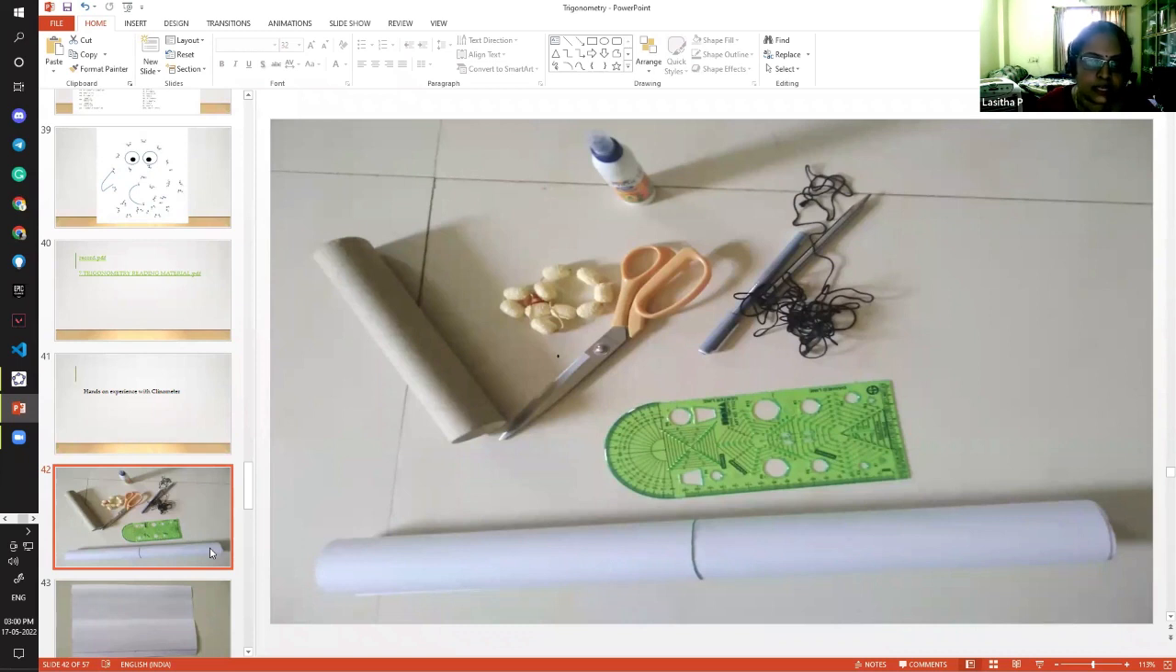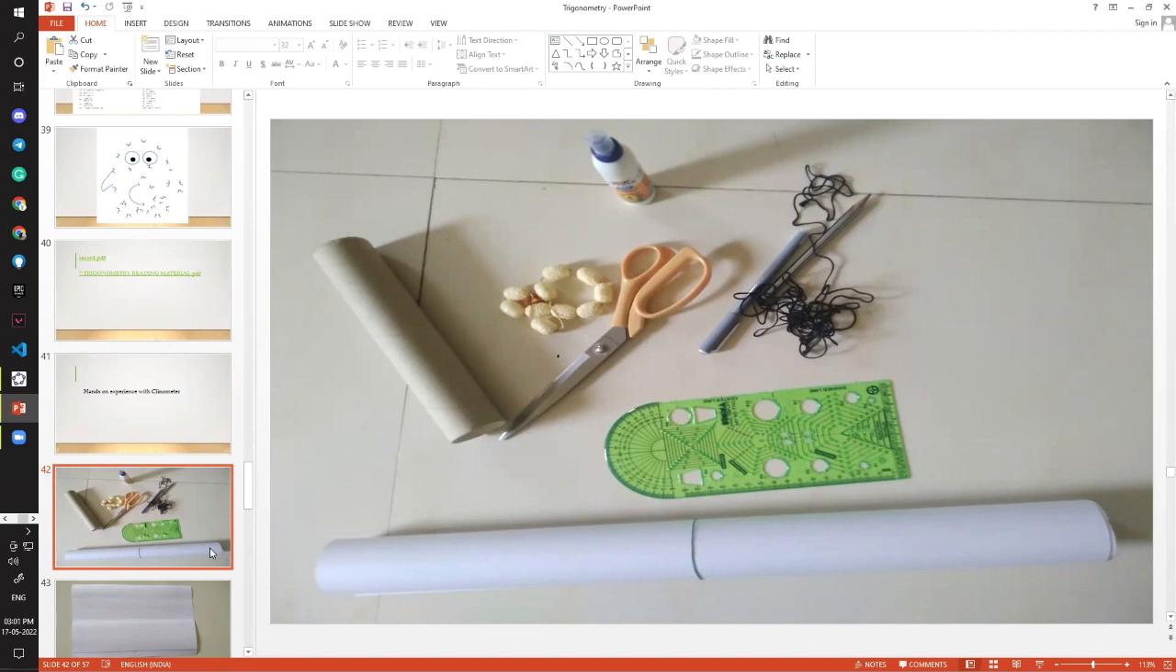So these are all the materials needed. One thread, one bead or any small material from which the thread can hang. A usual protractor. Have you all taken?